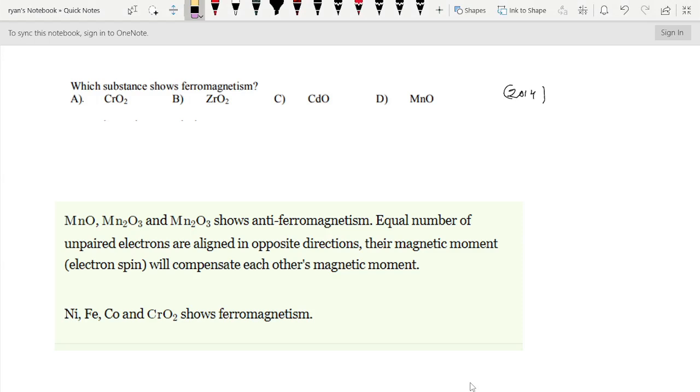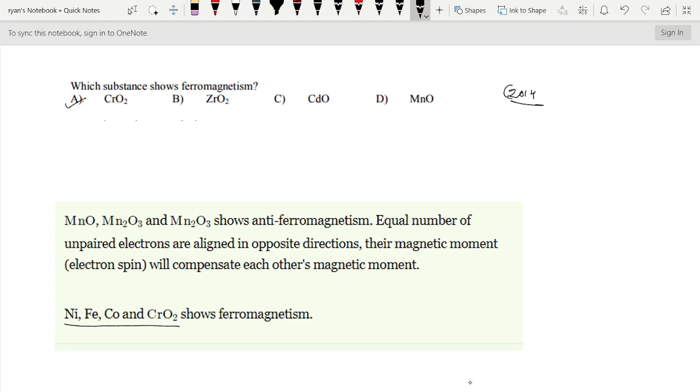This question also I have taken from the 2014 Kerala SET examination. Here the question is, which substance shows ferromagnetism. The substances that are strongly attracted by the magnetic field are called ferromagnetic. A few examples of ferromagnetism are nickel, iron, cobalt, CrO2. From this we can make out the answer is option A.